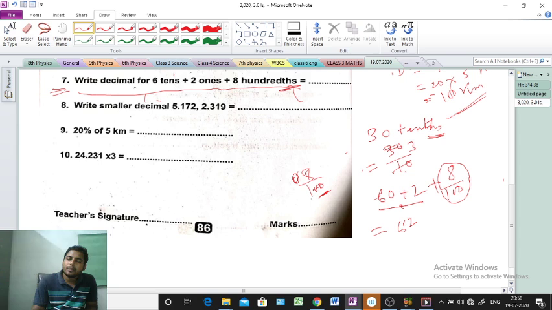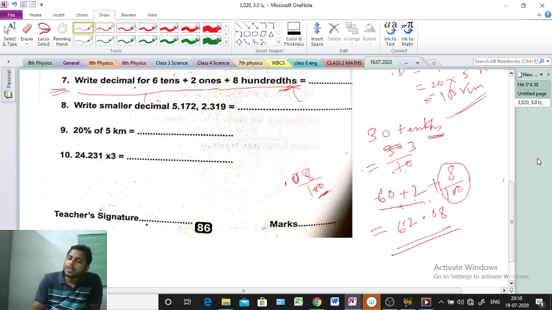So after that the point will come. Clear or not? That means 0.08 will come. Clear? 0.08 will come. So 0.08, that is the answer. Clear? 8 by 100 means what? 8 by 100 means 0.08.